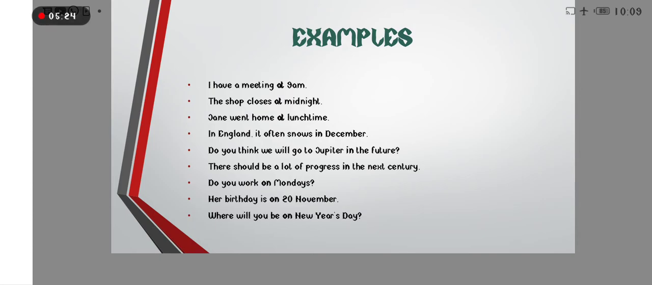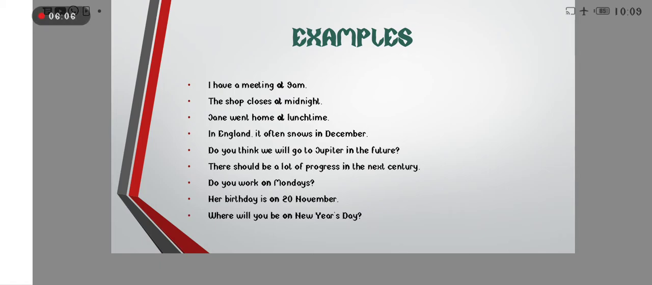In England, it often snows in December. December is a month, so we use in. Do you think we will go to Jupiter in the future? For the future we use in. There should be a lot of progress in the next century. For the next century we use in, because for long periods and centuries we always use in as a preposition of time.